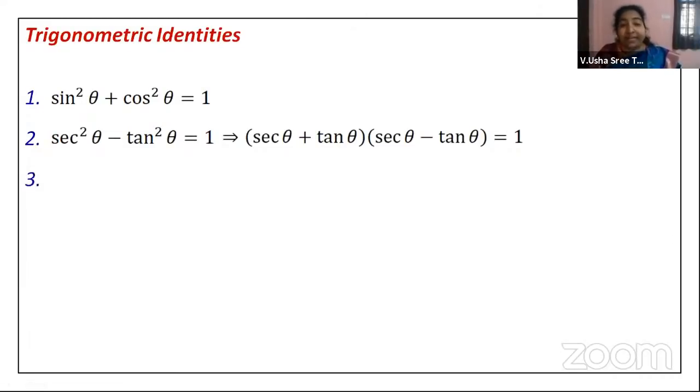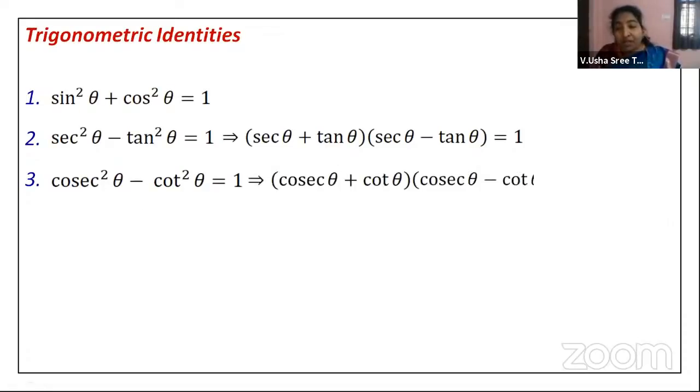Now the next identity is cosecant square theta minus cot square theta is equal to 1. In a similar way, we can also write this as cosecant theta plus cot theta into cosecant theta minus cot theta is equal to 1. Okay. Now, if one value, that is secant theta plus tan theta, is given to you, then you can always go for calculation of secant theta minus tan theta by just sending this value to the other side.